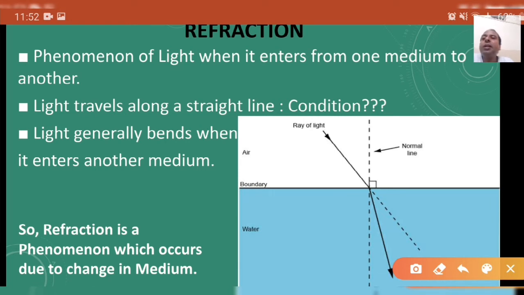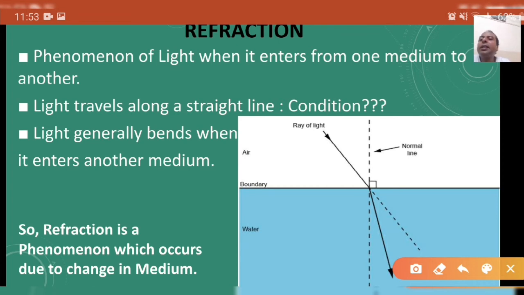Light generally bends when it enters another medium. This means that in order to follow rectilinear propagation, light has to keep itself in one medium. While changing the medium, the light will deviate from its original path and it will slightly bend. So it generally bends when it enters another medium.